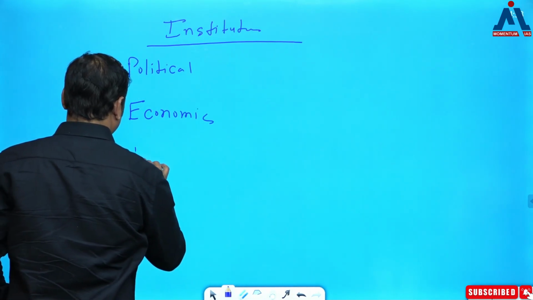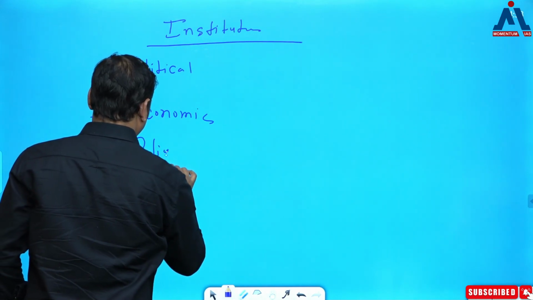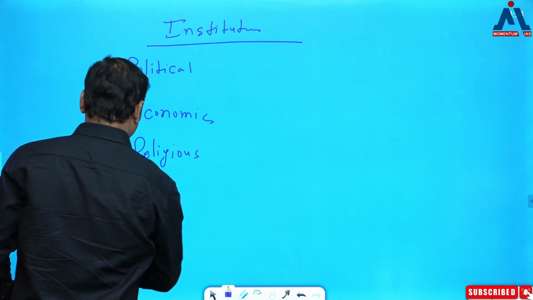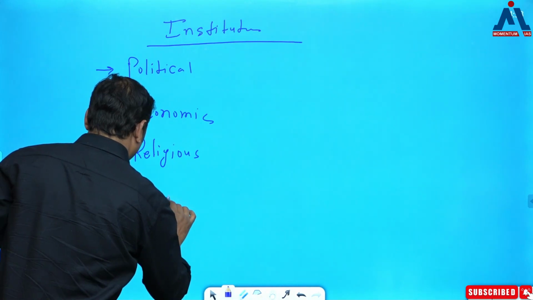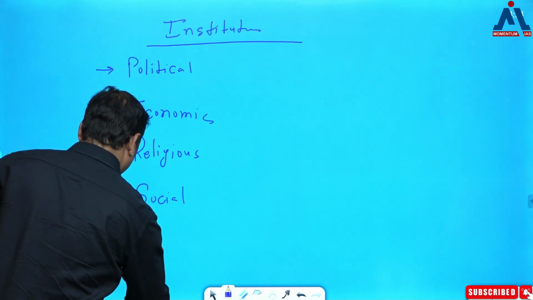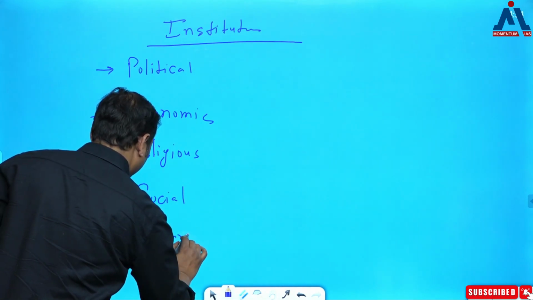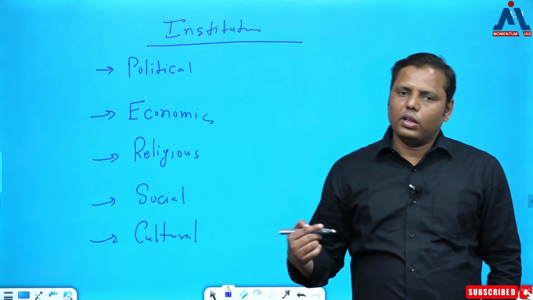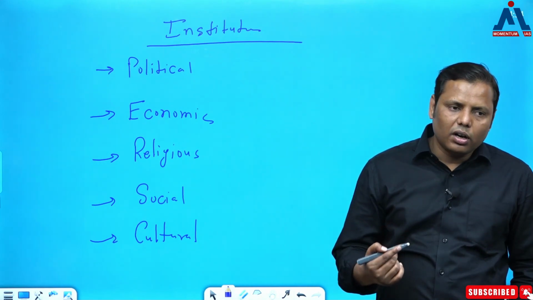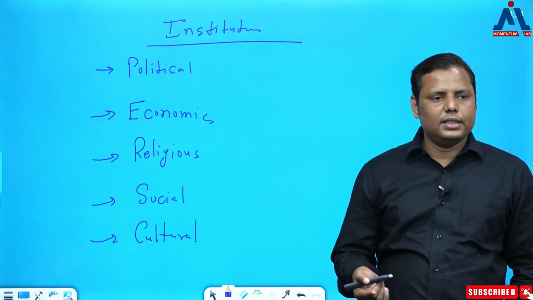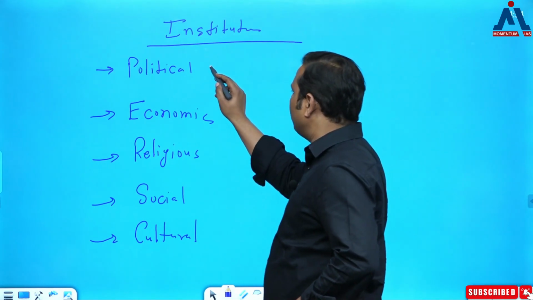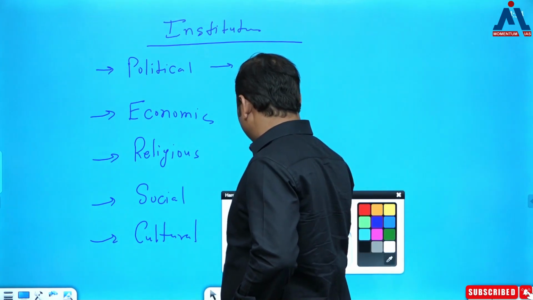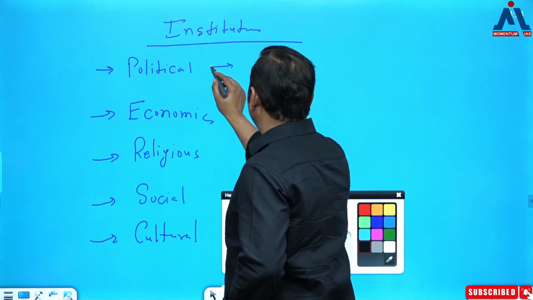Then religious institution, and then social, and finally you can say cultural institutions. I am trying to discuss all these various institutions which got formed during which period? Ancient India.